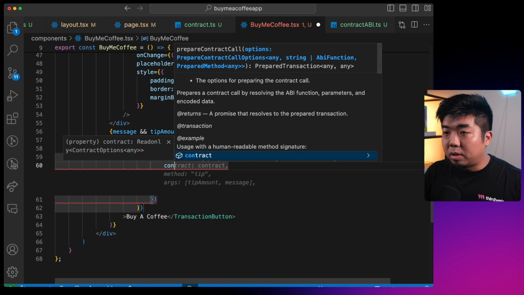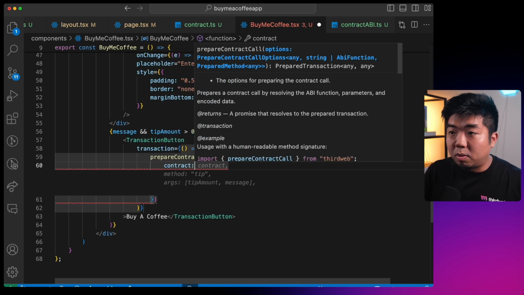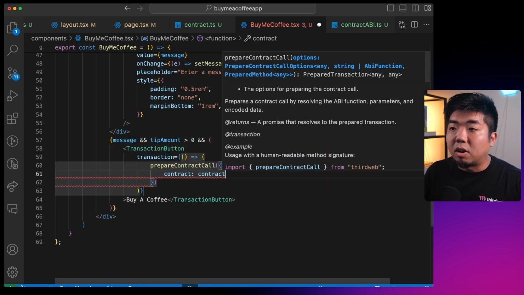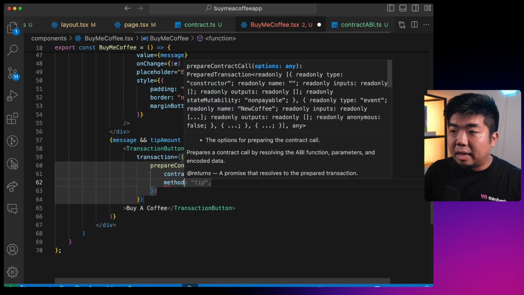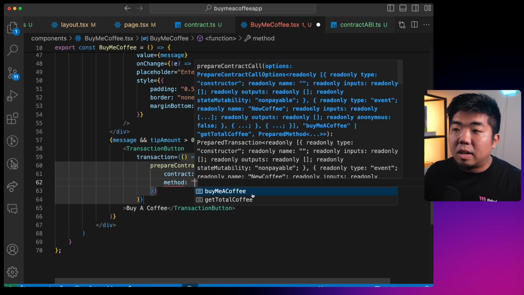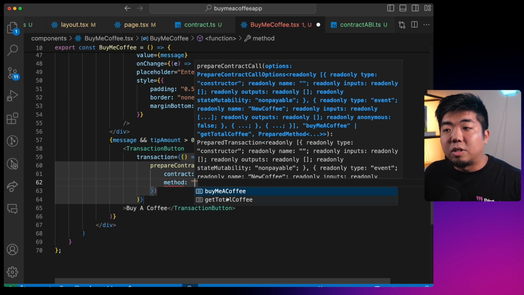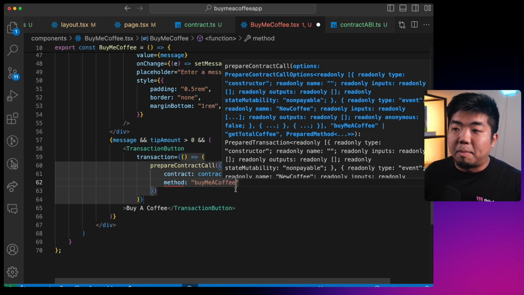So in here, the contract that we are going to call this function from is our contract from our contract.ts file. The method is going to be the function that we're going to call. And you can see we have our two functions, which are buy me a coffee and get total coffee. We're going to be calling the buy me a coffee function.